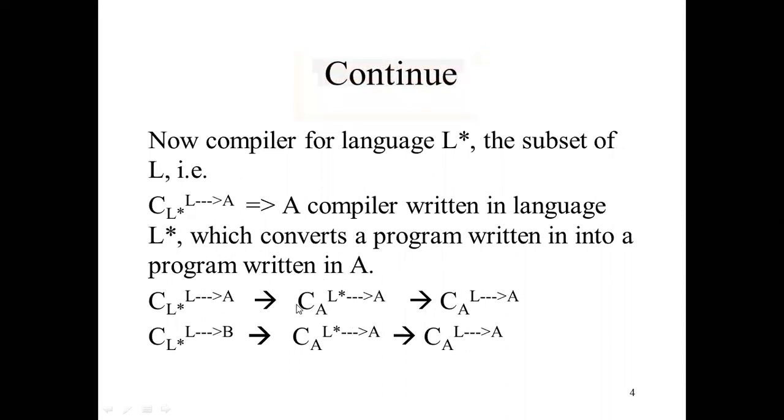Why is it called the bootstrapping step? Because L star is the subset of L.